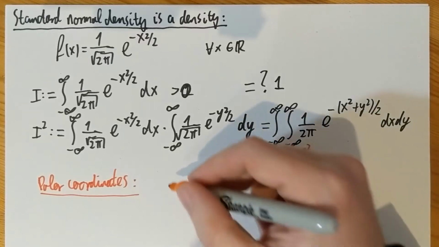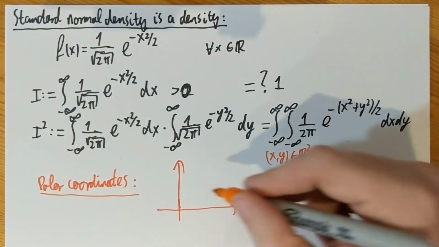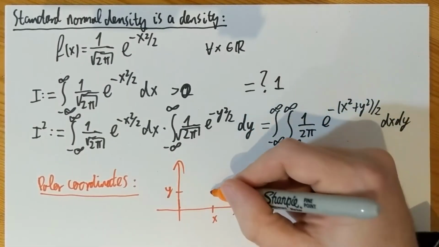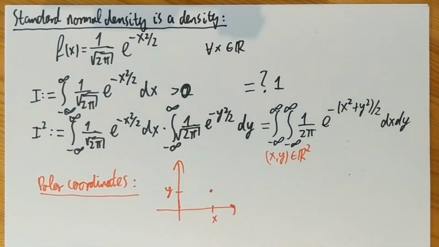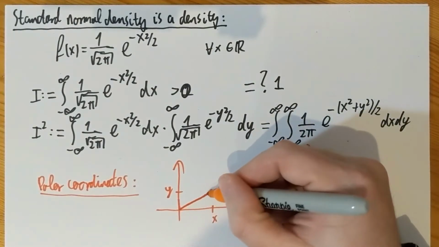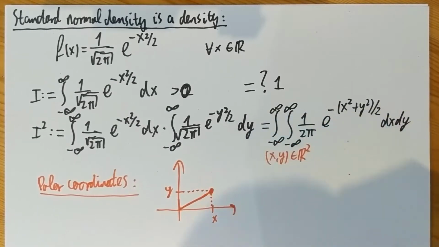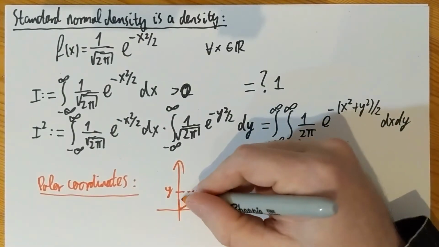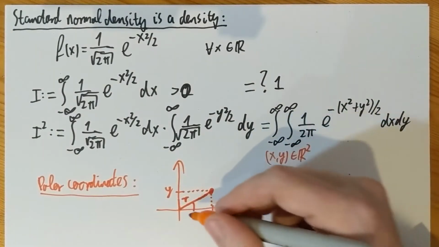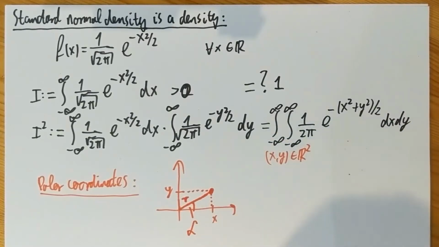So what are polar coordinates? Well, if you have a point xy, and of course they could also be negative, and I'm just drawing it in the positive, instead of parametrizing by the two coordinates x and y, one could say that I want to find the distance from the origin, which I'm going to call r, and the angle from the horizontal axis, which I'm going to call alpha.